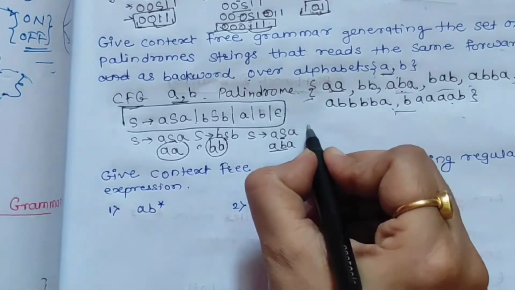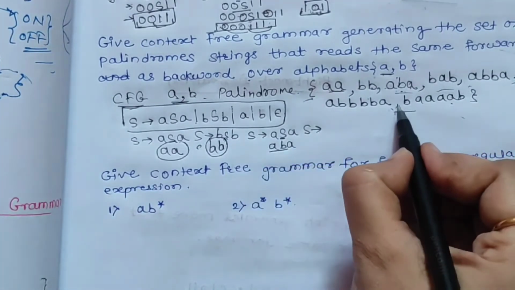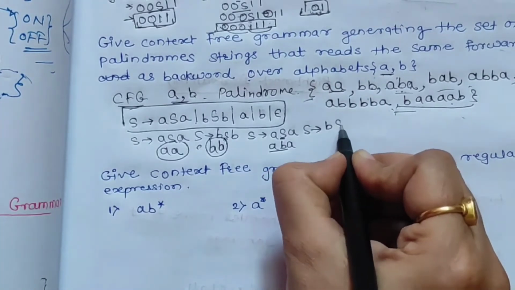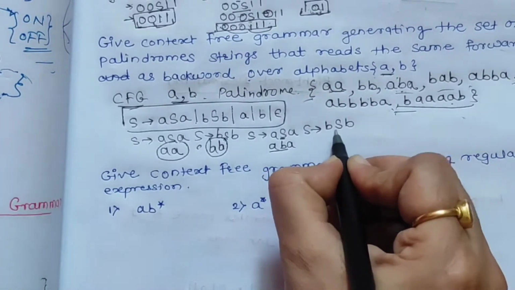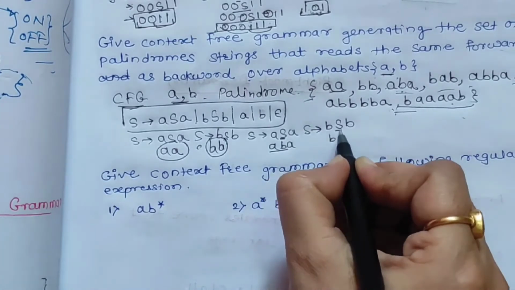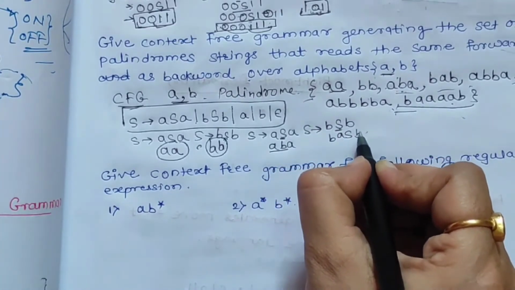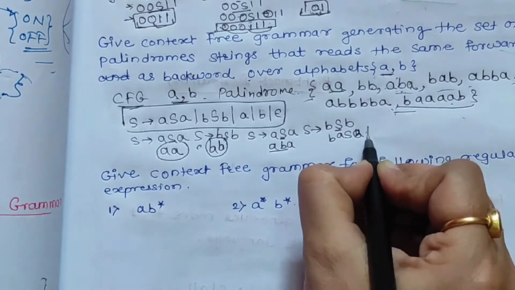Okay. And suppose we have to generate the string BAAAAB, what can we do? S gives BSB, then this S will be replaced with ASA, giving BASAB.